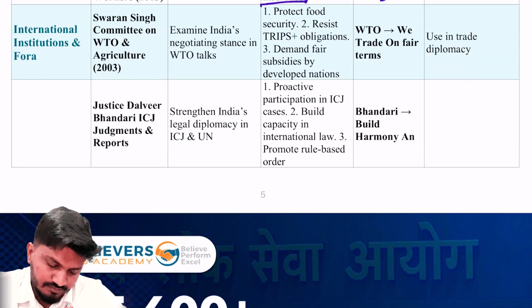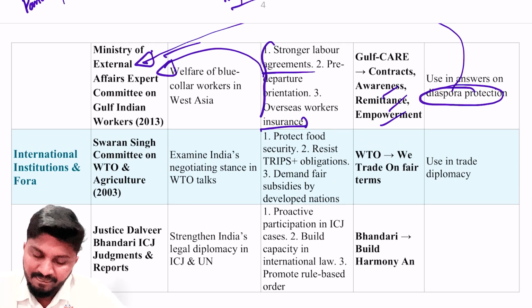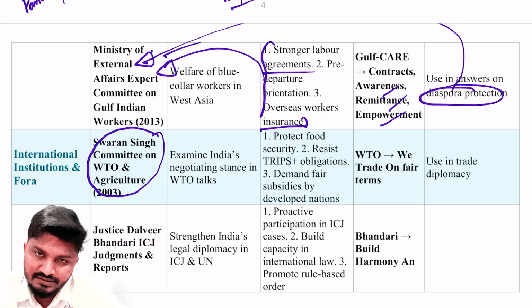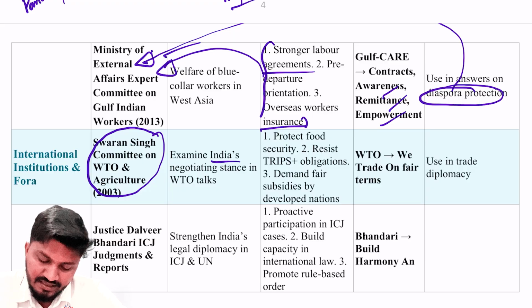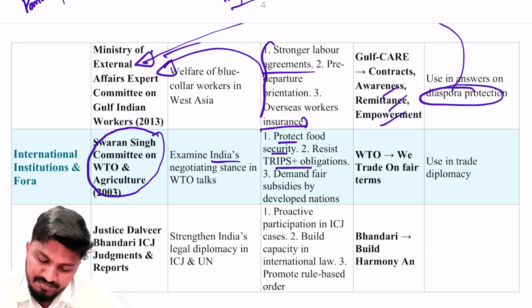Okay. Next, with respect to international institutions and fora. First is the Swaran Singh Committee on WTO and Agriculture in 2003. Its aim was to examine India's negotiating stance in WTO talks. The recommendation was that whatever stance you take with respect to WTO, the paramount thing is protecting food security. Resist TRIPS-plus obligations, and demand fair subsidies from developed nations.